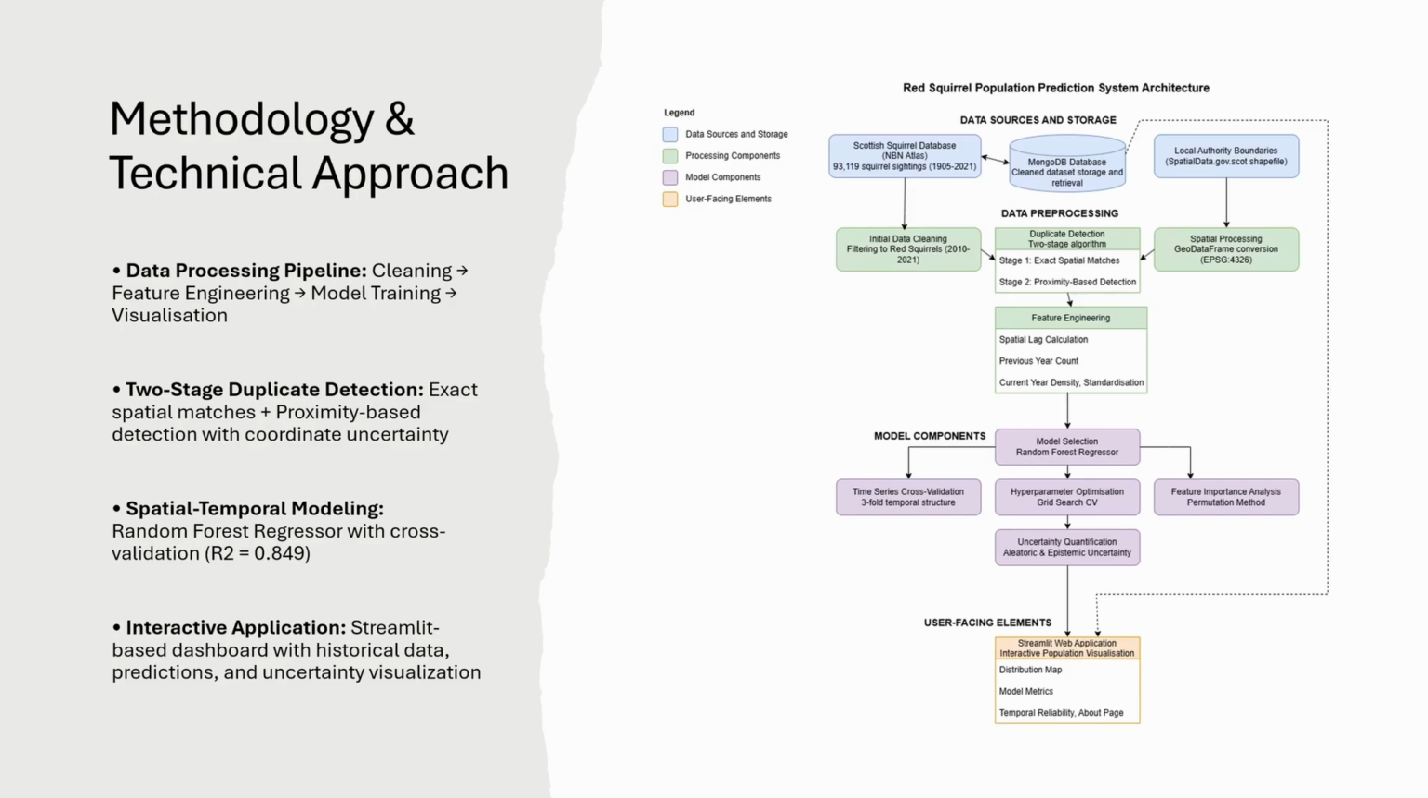The predictive model uses random forest regression, which achieved an R-square score of 0.849 with cross-validation during development and 0.79 in the final test set. Finally, the interactive Streamlit dashboard was created, which visualizes both historical data and future predictions with confidence intervals, making complex ecological information accessible to both researchers and citizen scientists. The entire solution is backed by MongoDB for secure and efficient data storage.